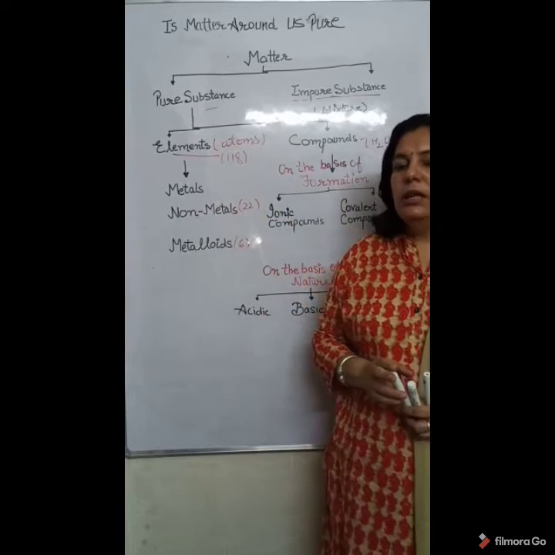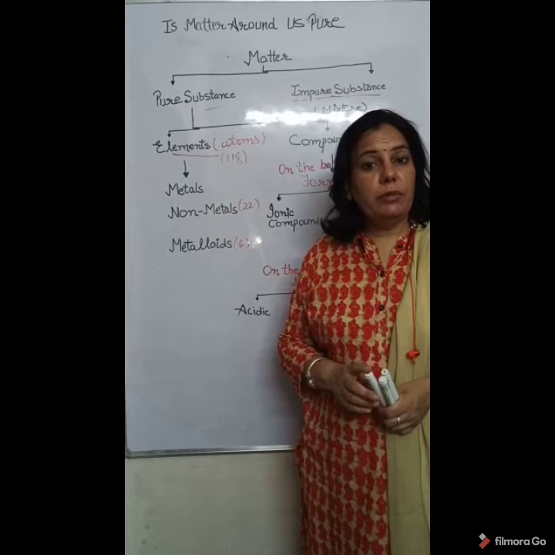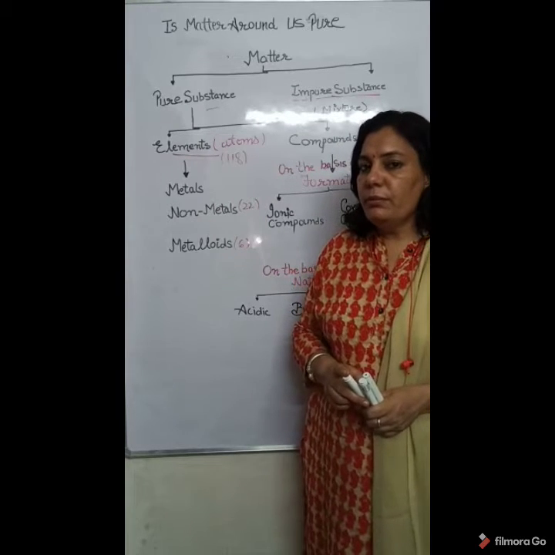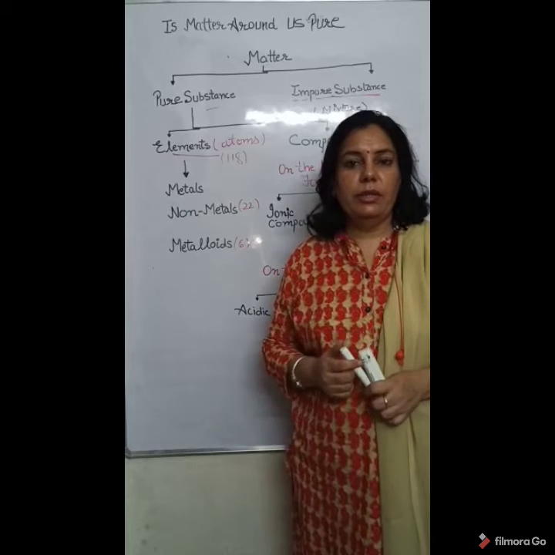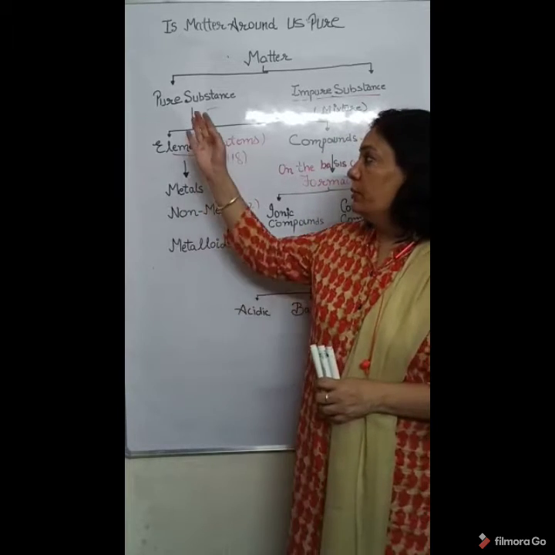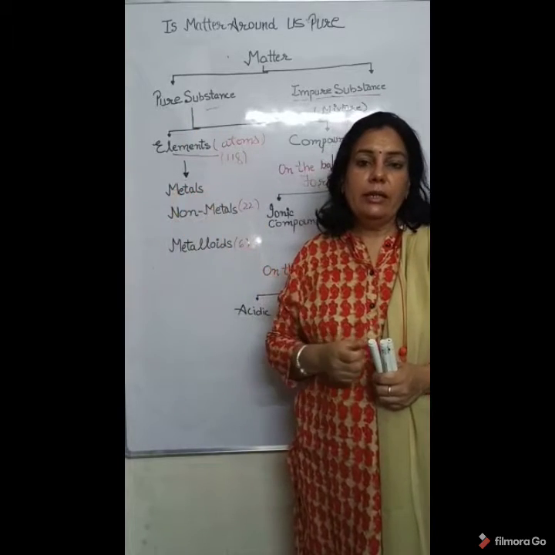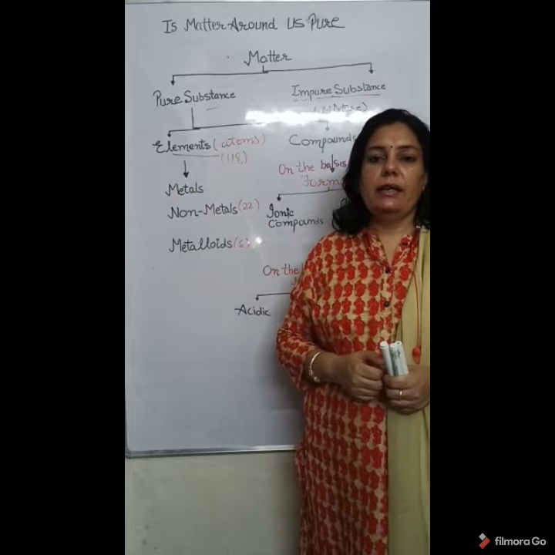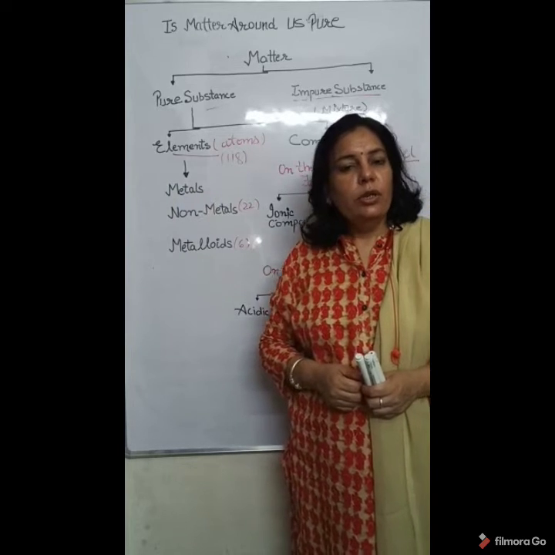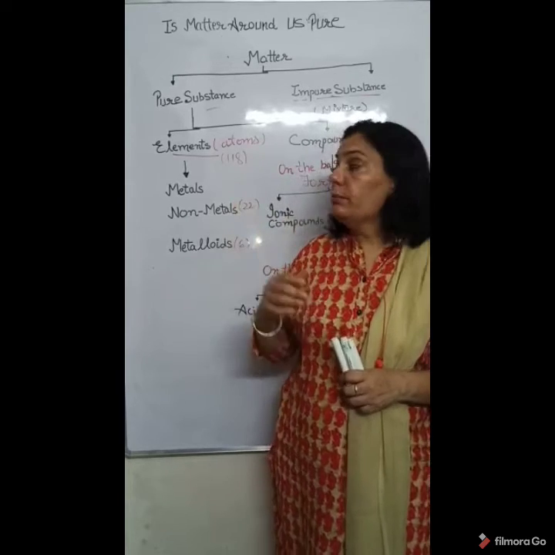For example, air is an example of impure substance, or we can say it is an example of a mixture. It doesn't mean that any impurity is present in it, whereas it is a mixture of various pure substances like oxygen, nitrogen, hydrogen, various gases. But the amount of these gases is not fixed, meaning they are not present in a fixed ratio. So impure substance is one of the categories of matter.